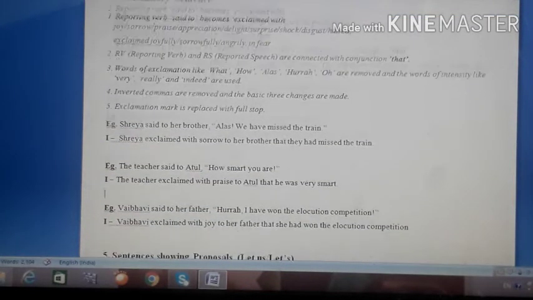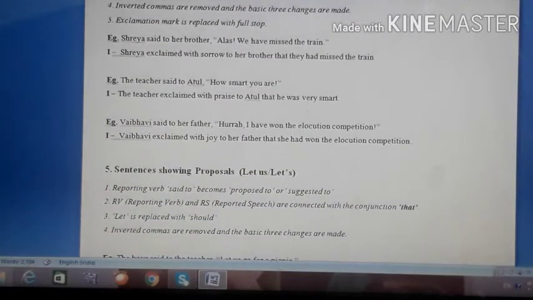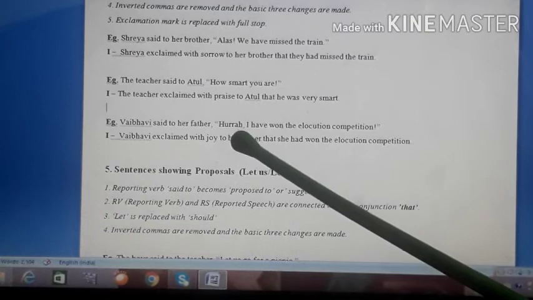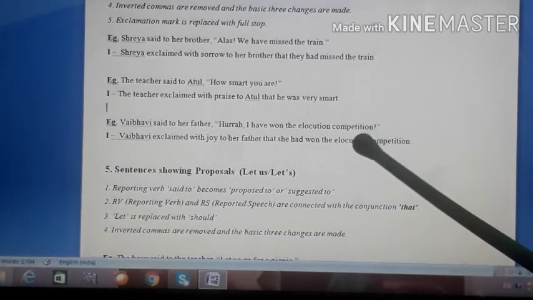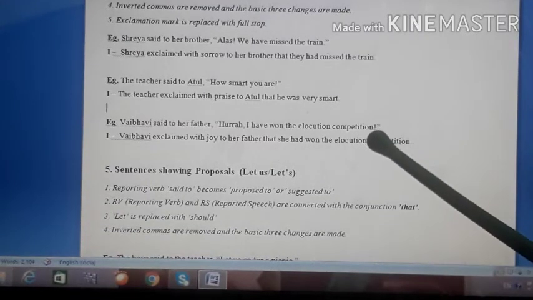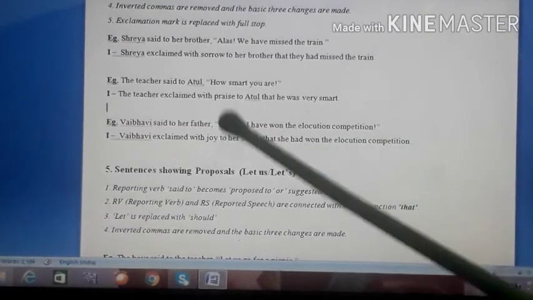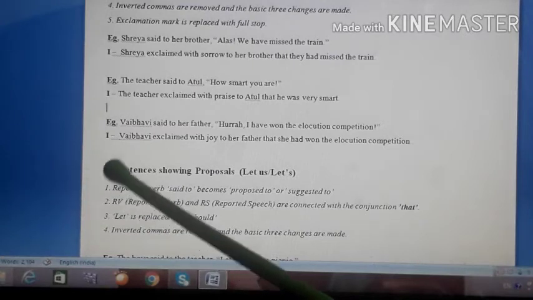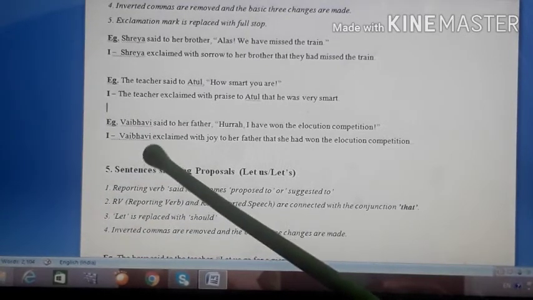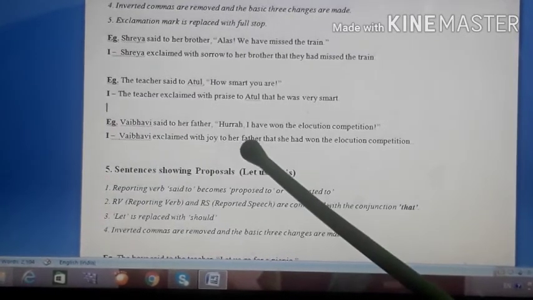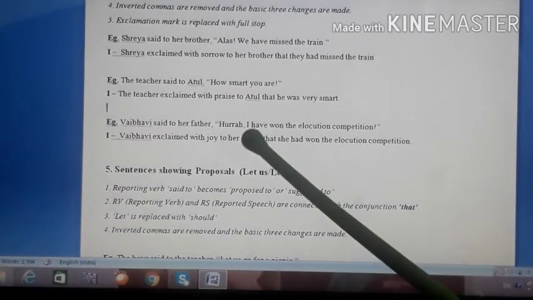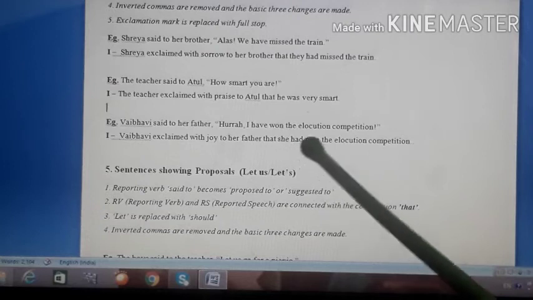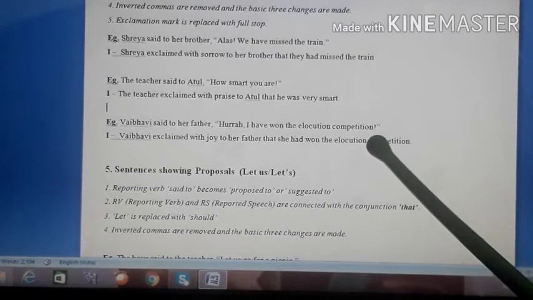Okay, then look at the third example. Vaibhavi said to her father, hooray, I have won the elocution competition. So here also the sentence ends with an exclamation mark. So it is a matter of joy that she has won. So that's why here we have taken the words Vaibhavi exclaimed with joy to her father, that she had won the elocution competition.